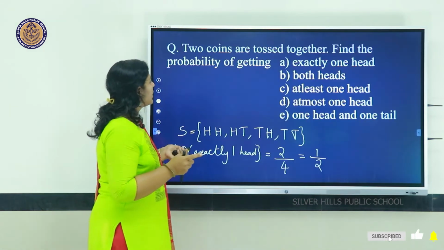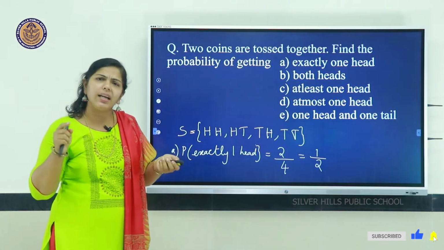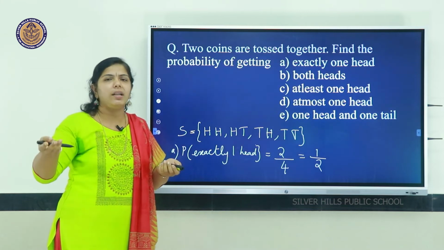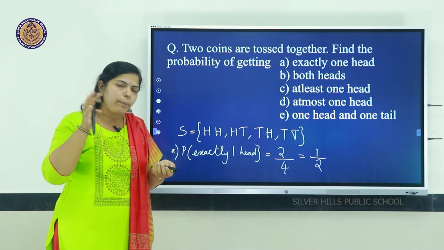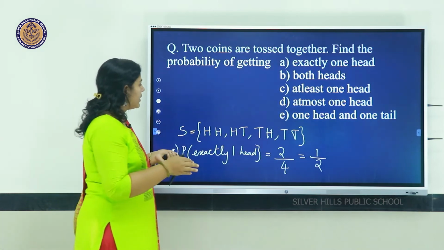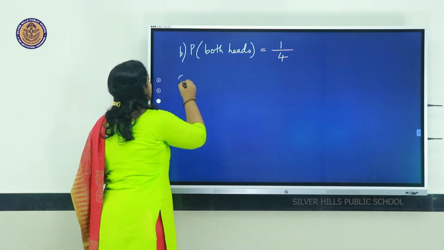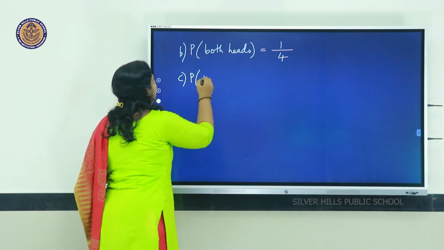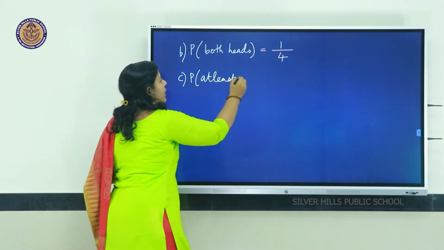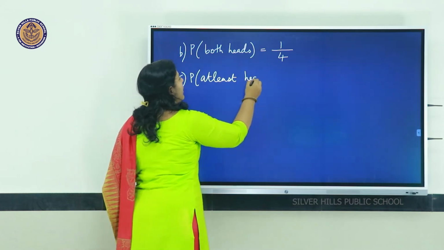Now coming on to the third part, probability of at least one head. At least one head should be there. More than one it can come. Okay, it should not be less than 1. It should be at least 1. Okay, so we will see probability C, probability of at least 1. Just understand the meaning of the words, at least one head.